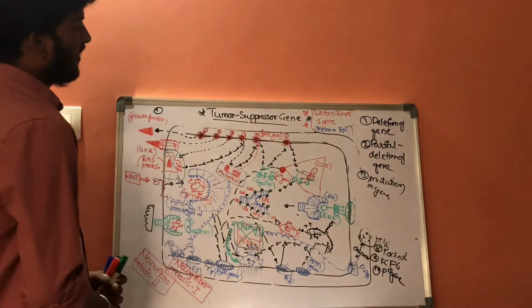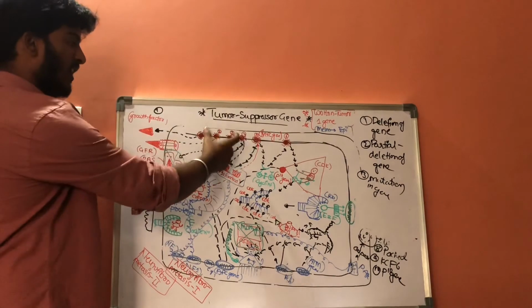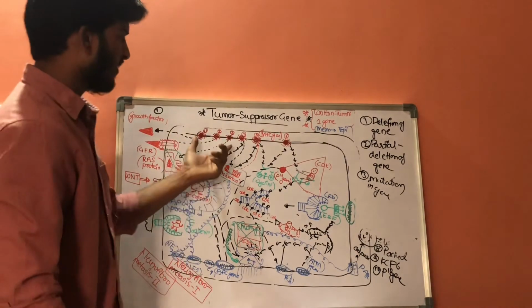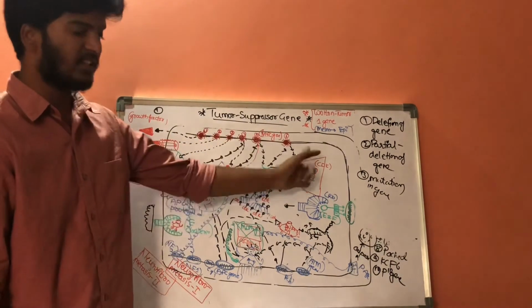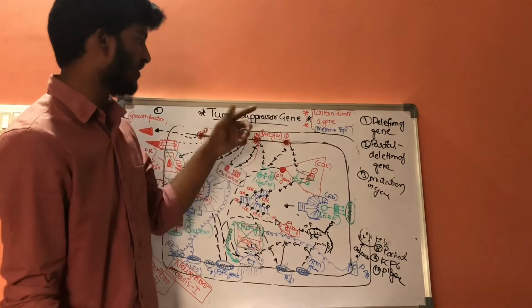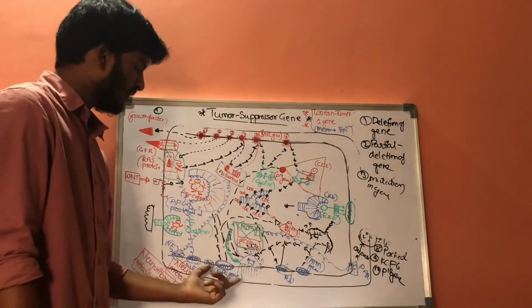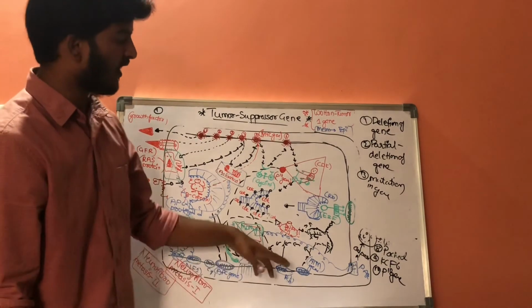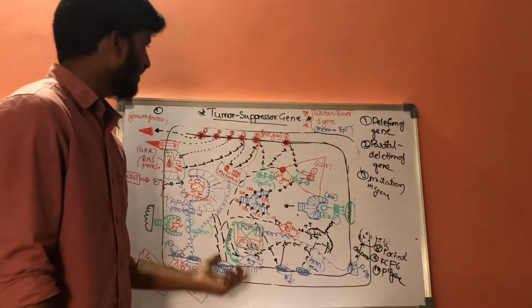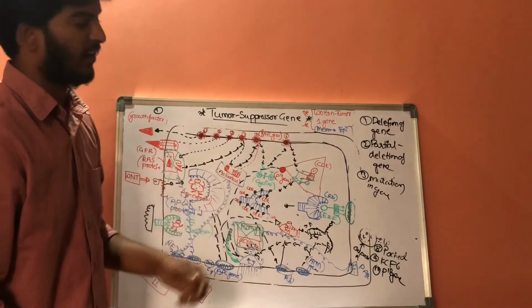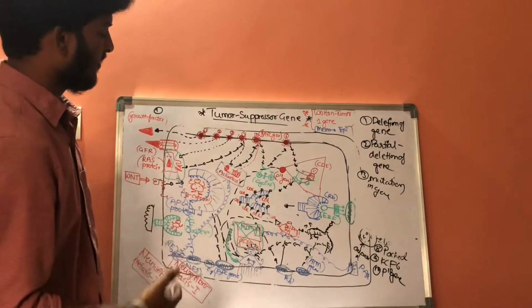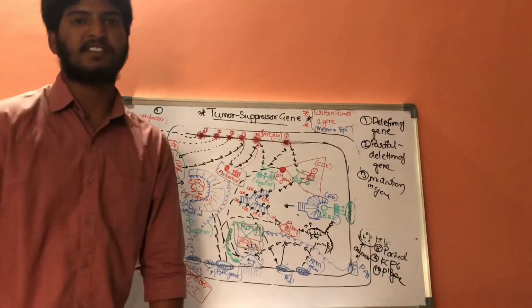Now, in this way, we have discussed the normal function of proto-oncogenes and how the normal proto-oncogenes convert into oncogenes, and we have discussed the normal function of tumor suppressing genes and how it converts the normal cell into the neoplastic cell. Now, let us discuss the survival of neoplastic cells.